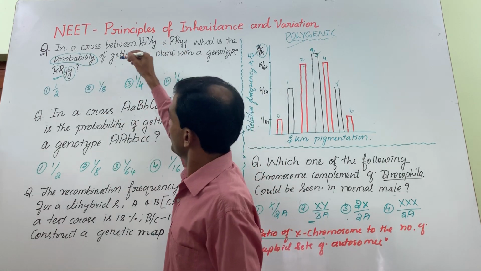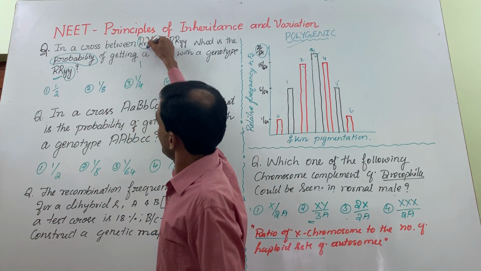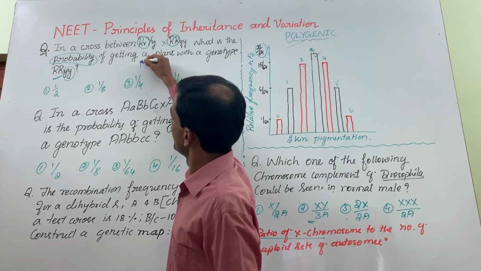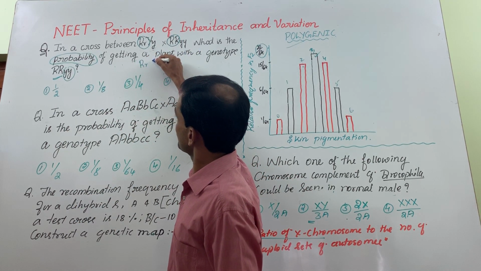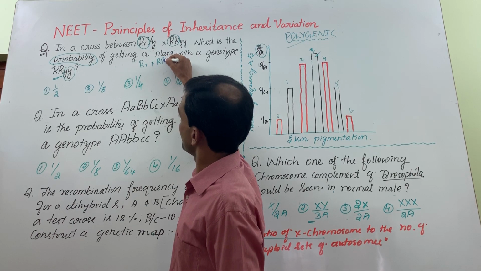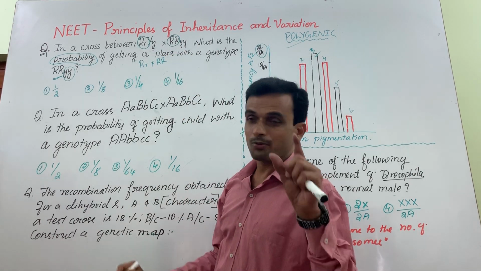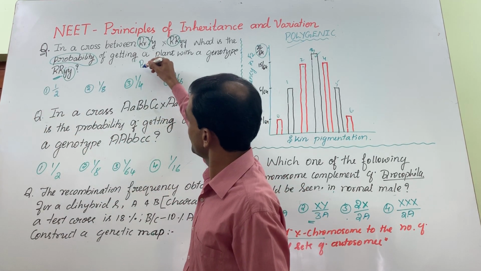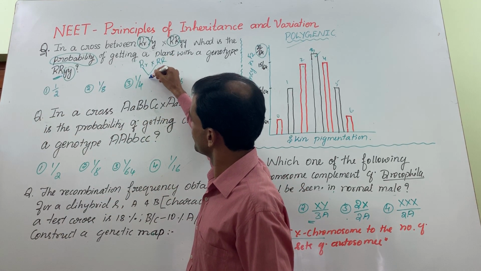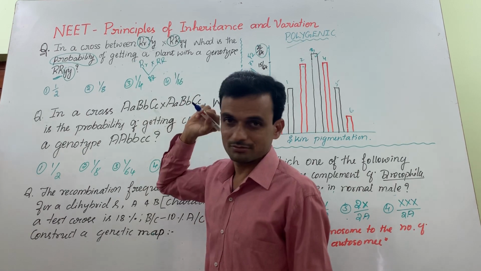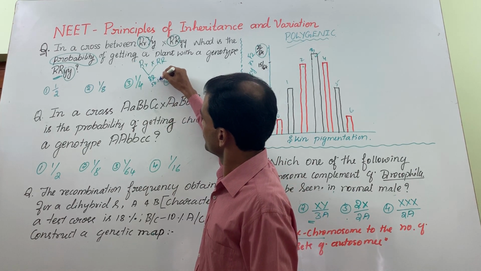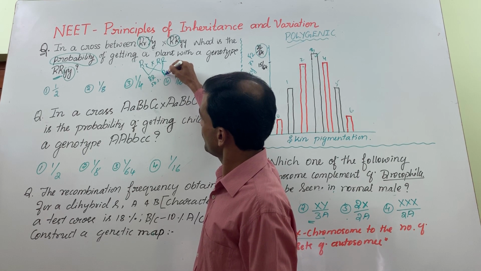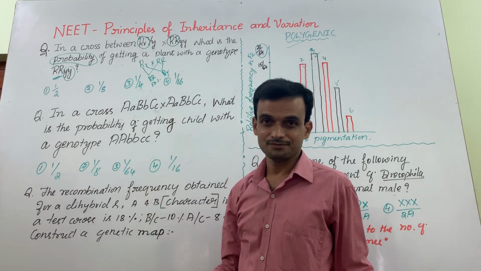Let's check. When the parental combination is capital R, small r cross capital R, small r, what's the probability of getting capital R capital R? When this gamete fuses with this, you get capital R. That means 50%, because the remaining 50% can be capital R, small r, heterozygous.